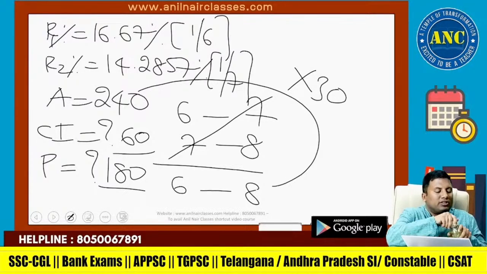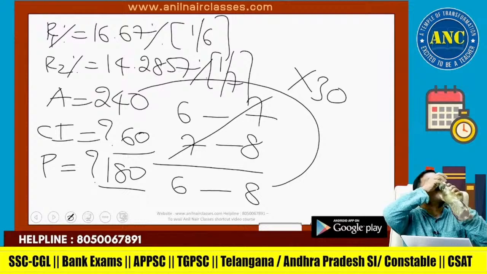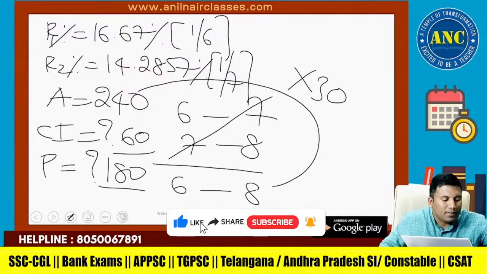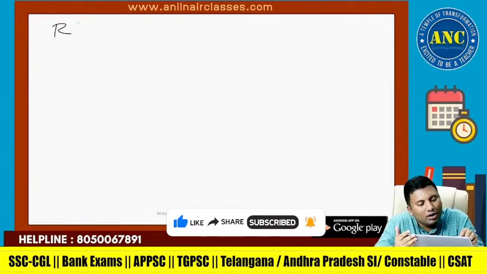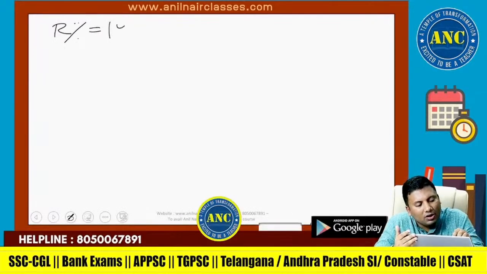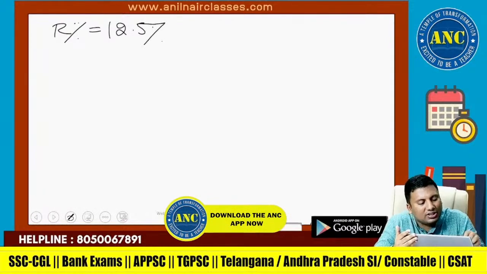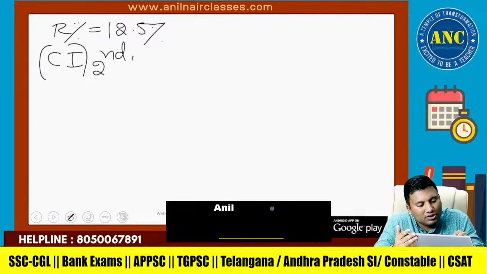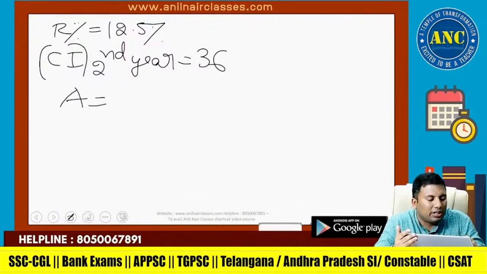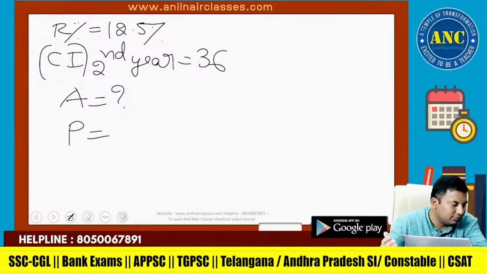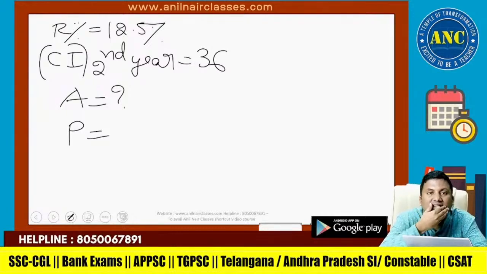Next, suppose the question is like this, thematic based learning. R percentage is 12.5 percentage. Now please tell the answer for this question. Second year is 36. Find the amount and principal. You can tell this answer. If you are good in SI and CI, please tell this answer.